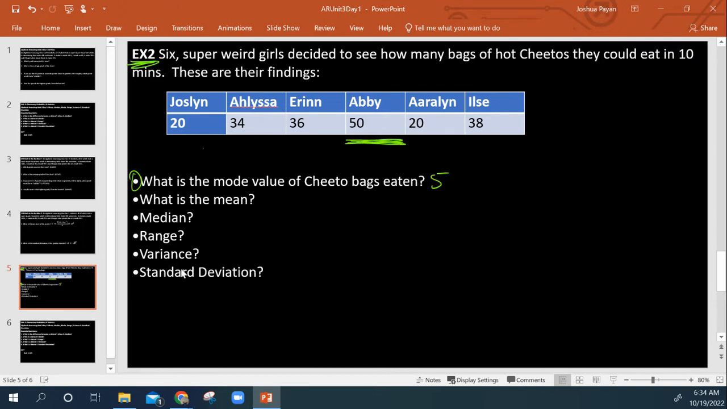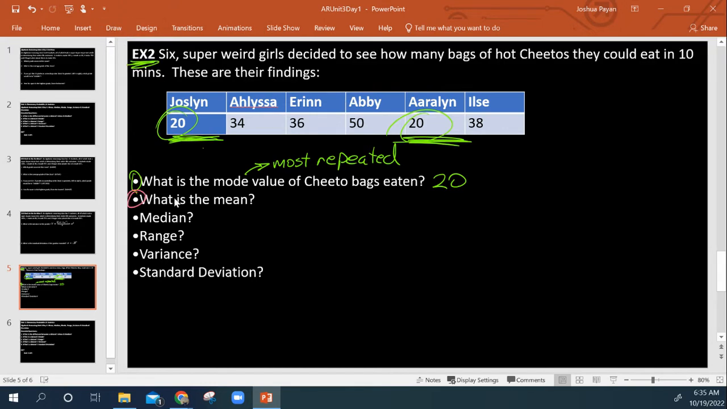So the mode, and actually, brain fart. Okay, mode is not the biggest number. I'm thinking of maximum. Mode is the value that occurs the most, right? So Jocelyn and Erilyn both have the mode value of bags eaten because they have the value that repeats the most. So the mode value would be 20 in this data set. Okay, so it's really easy to confuse those, right? Just remember, mode is most repeated, right? The most frequent or the most repeated.